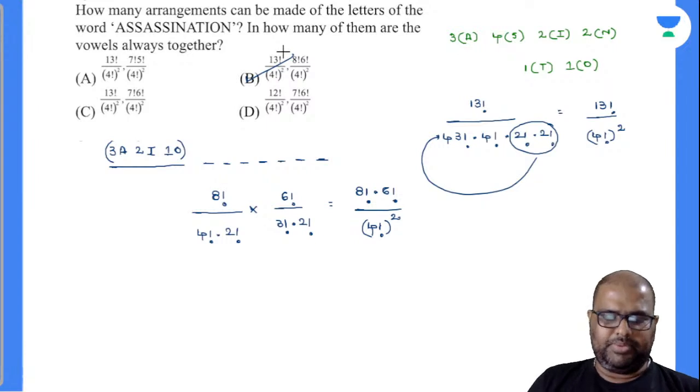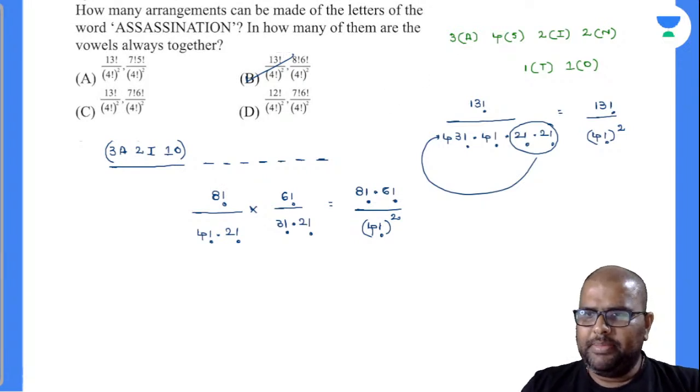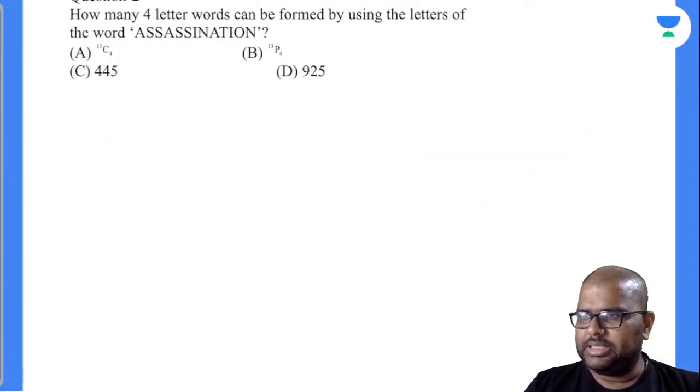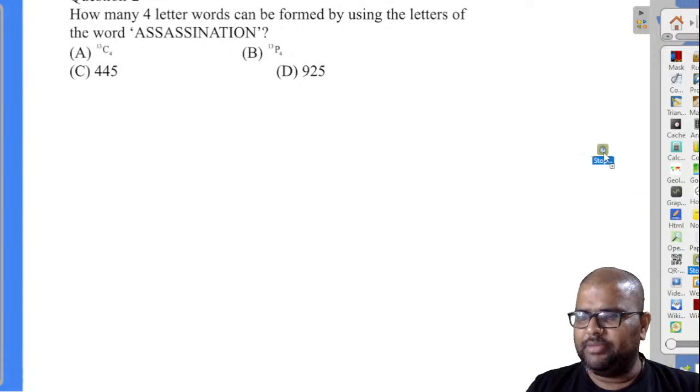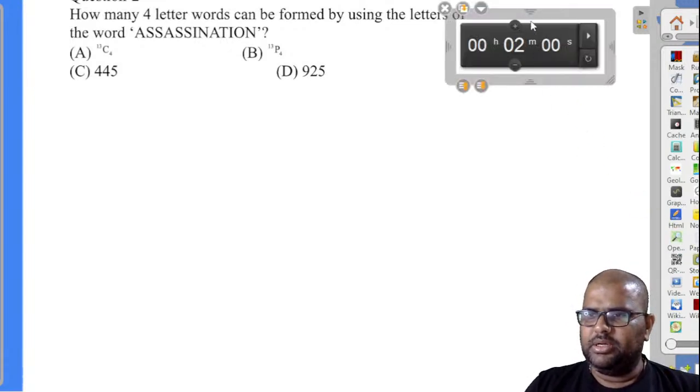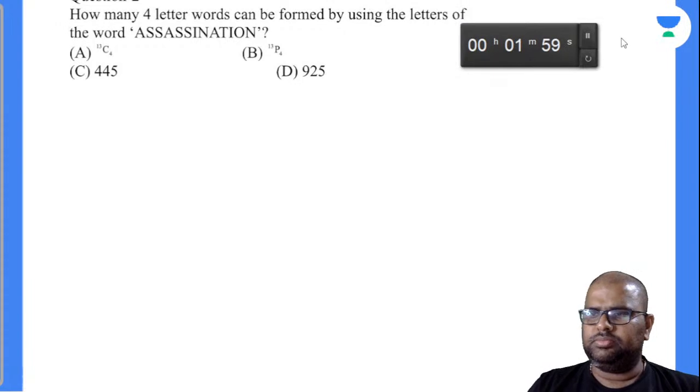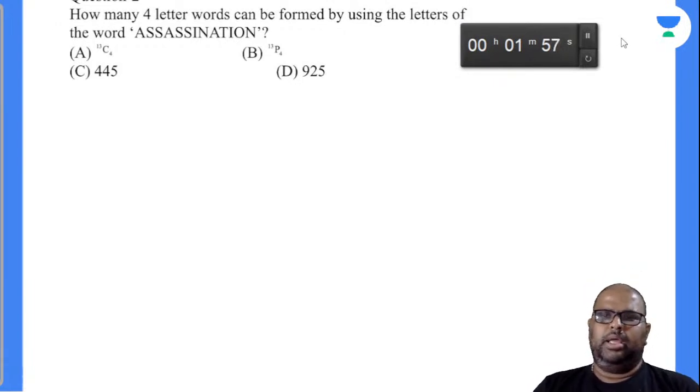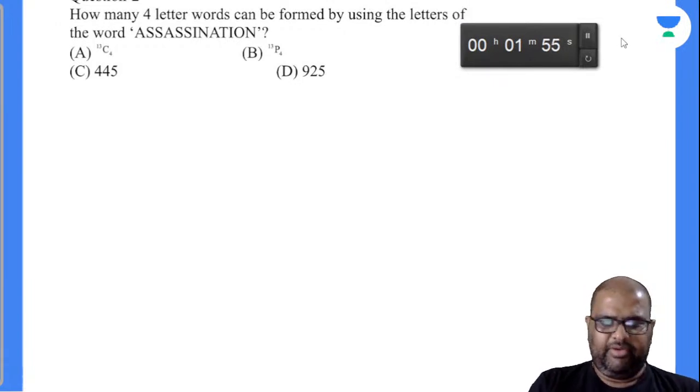Nobody has given me option B correctly. So in the same case of assassination, let us see how many can try this question. I'll be giving you 2 minutes for this. A, B, C, D, I have given you 4 options. How many 4-letter words can be formed by using the letters of the word assassination is the question asked.